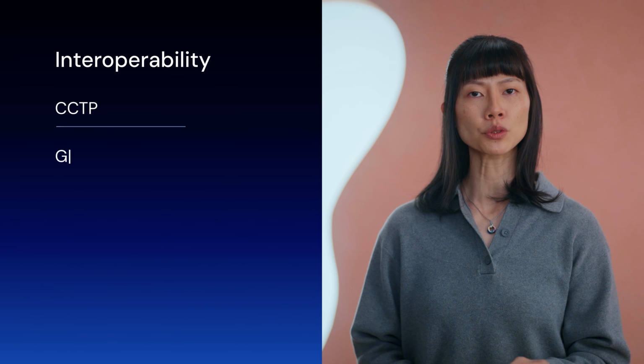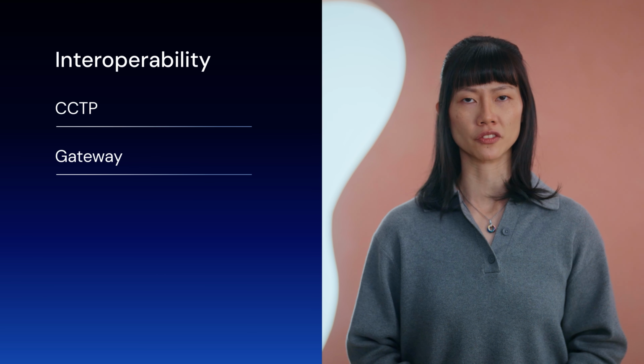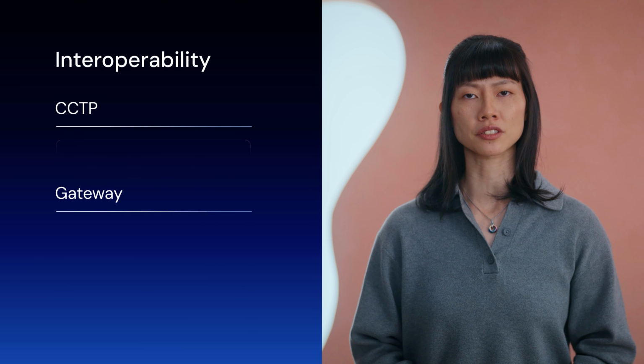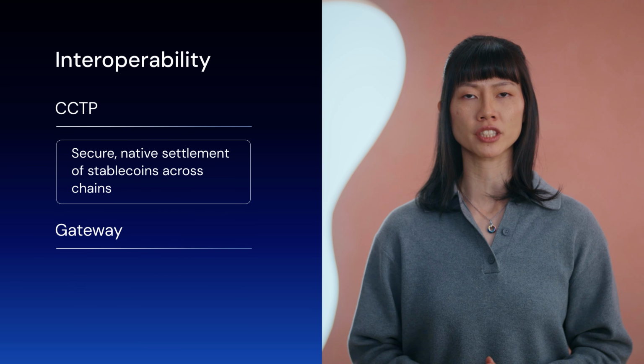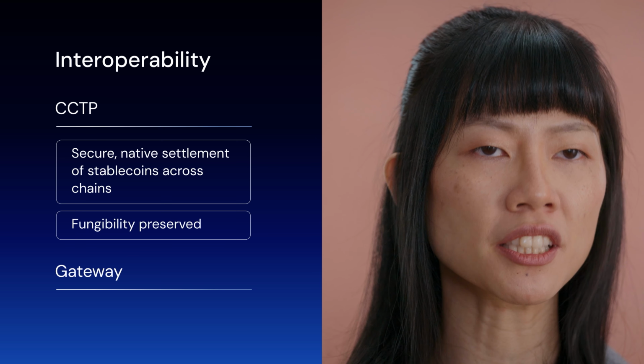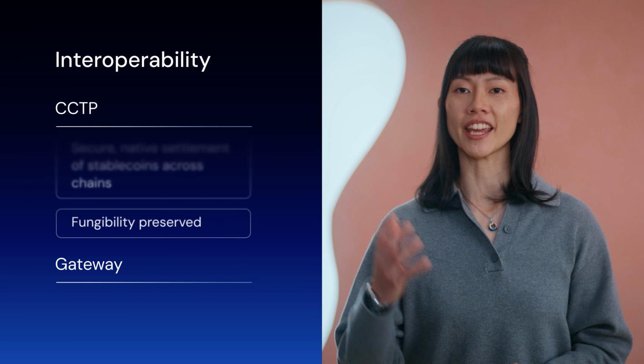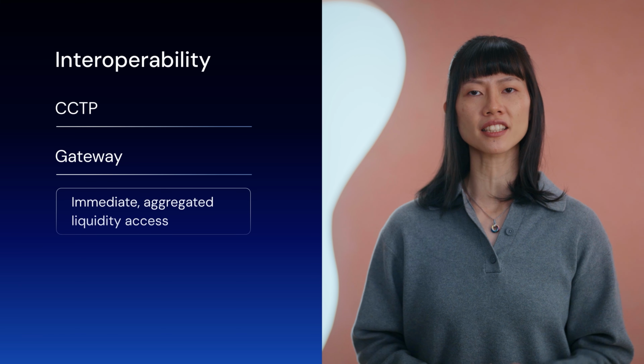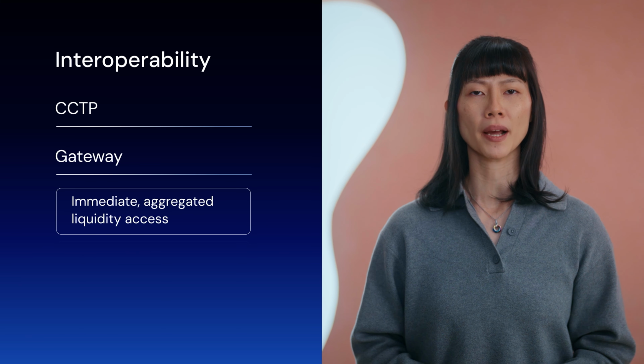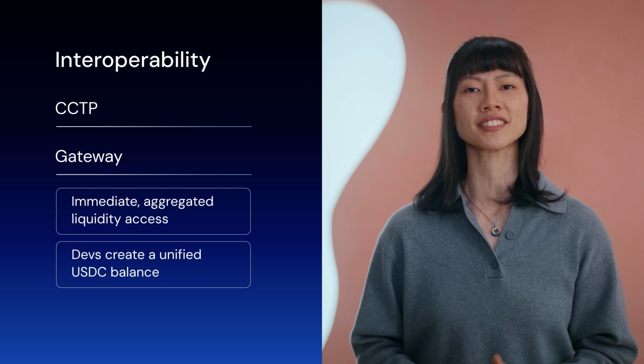This is powered by two native interoperability primitives: CCTP, which enables secure native burn and mint settlement of stablecoins across chains, preserving fungibility without bridge intermediaries, and Gateway, that provides near-instant aggregated access to liquidity by letting builders create a unified USDC balance. Lastly, financial infrastructure.